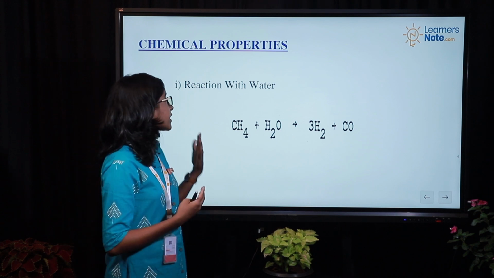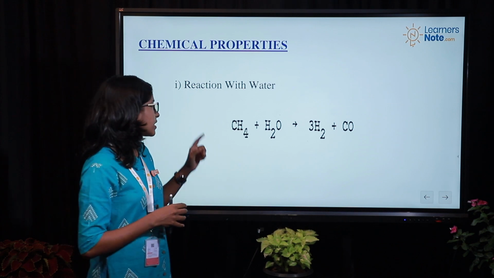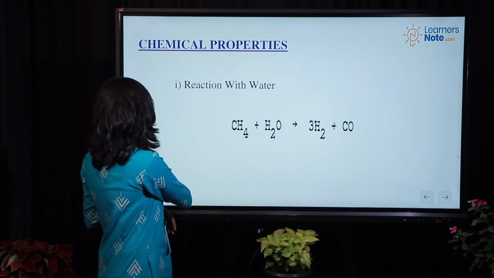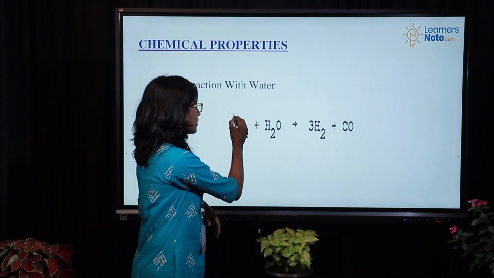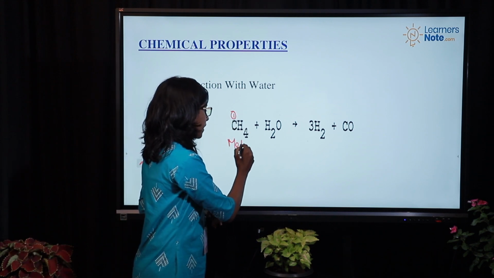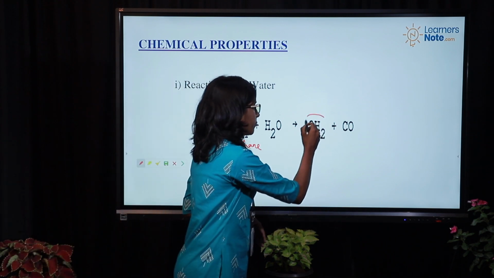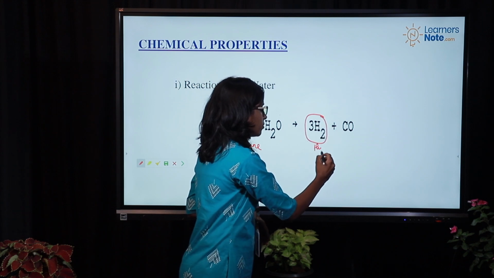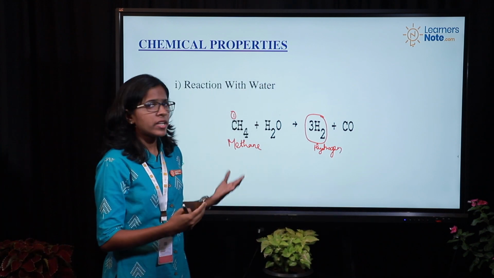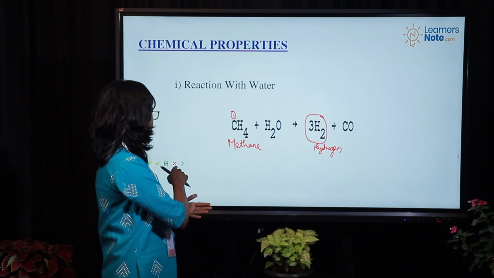Now we will see the chemical properties of alkanes. We have mainly 2 chemical properties. The first one is the reaction of alkanes with water. I have taken one example here. This molecule contains carbon 1, that is, the name is methane. When methane is treated with water, we will get hydrogen and CO, carbon monoxide. Similarly, when an alkane is treated with water, we will get hydrogen. That is the main point to be learned.